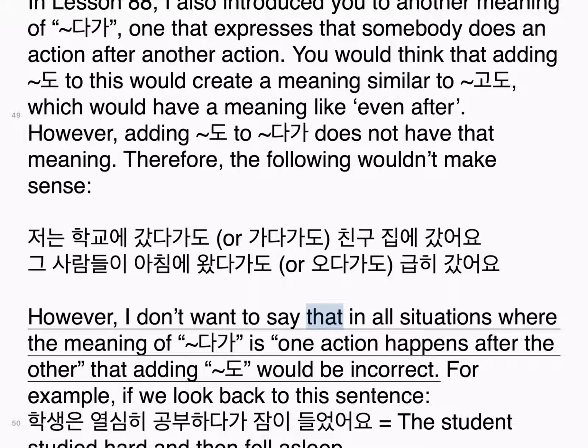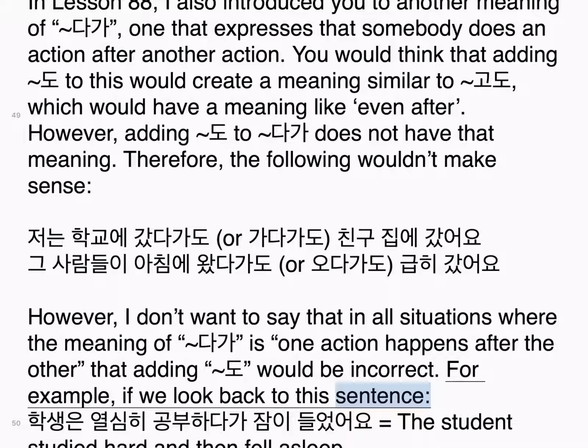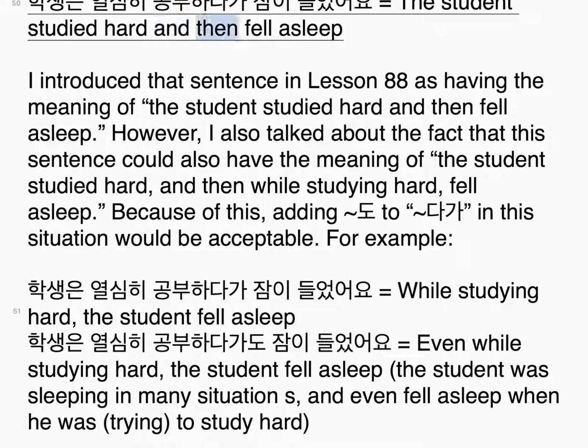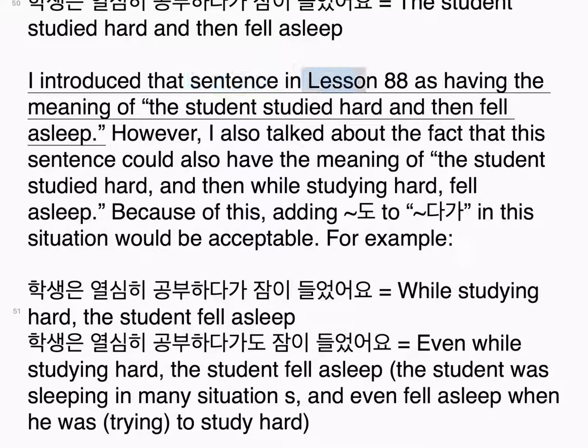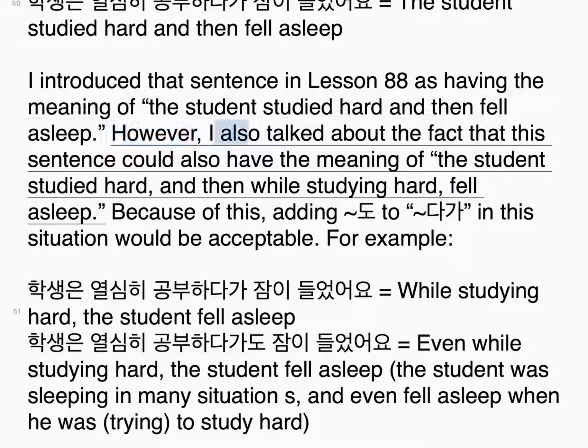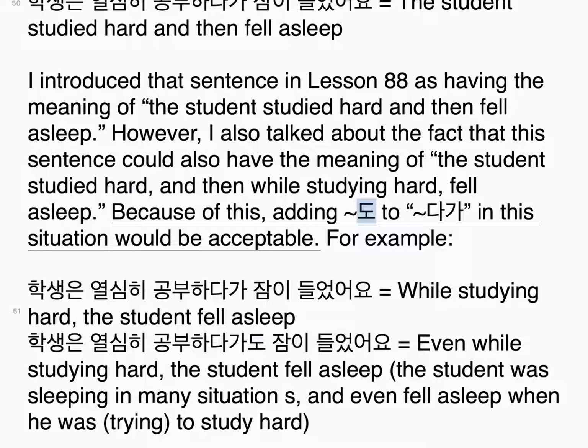However, I don't want to say that in all situations where the meaning of 다가 is one action happens after the other, adding 도 would be incorrect. For example, if we look back to this sentence, 학생은 열심히 공부하다가 잠이 들었어요. The student studied hard and then fell asleep. I introduced that sentence in Lesson 88 as having the meaning of the student studied hard and then fell asleep. However, I also talked about the fact that this sentence could also have the meaning of the student studied hard, and then while studying hard, fell asleep. Because of this, adding 도 to 다가 in this situation would be acceptable.